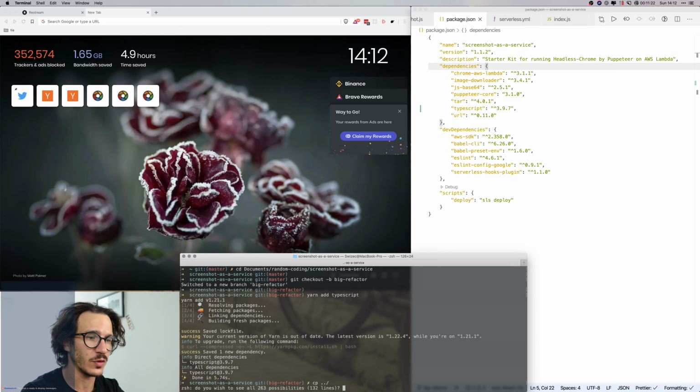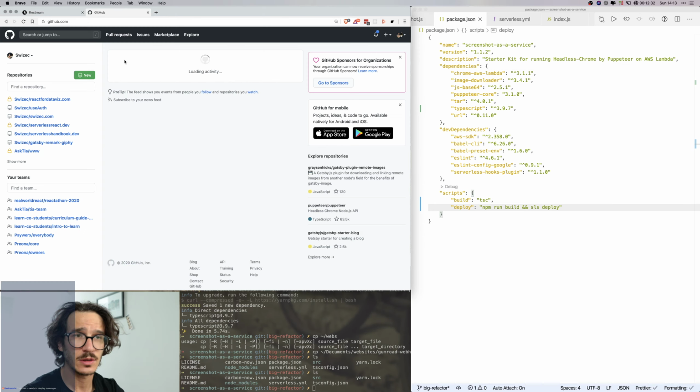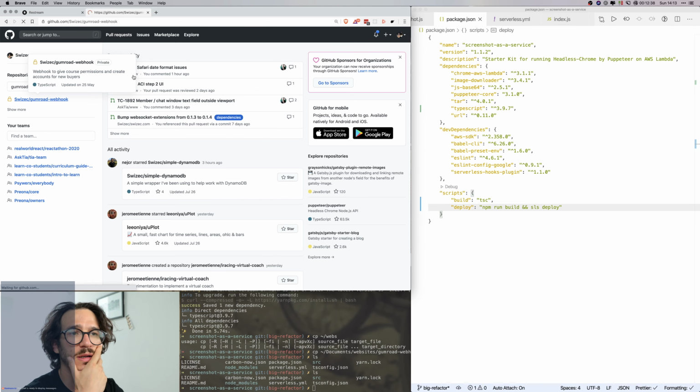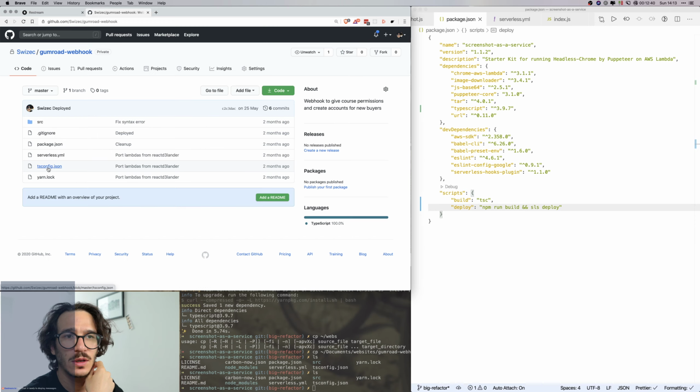And what else do I need to set up? Let's go look at my other project just so I can see what the configuration I need. Gumroad ping, is it there? Gumroad webhook. Let's see, what does the Gumroad webhook have? In tsconfig JSON, I copied that. Package JSON is saying what? Build deploy, serverless deploy. And in serverless YAML, I need to change it to say that everything is in dist.